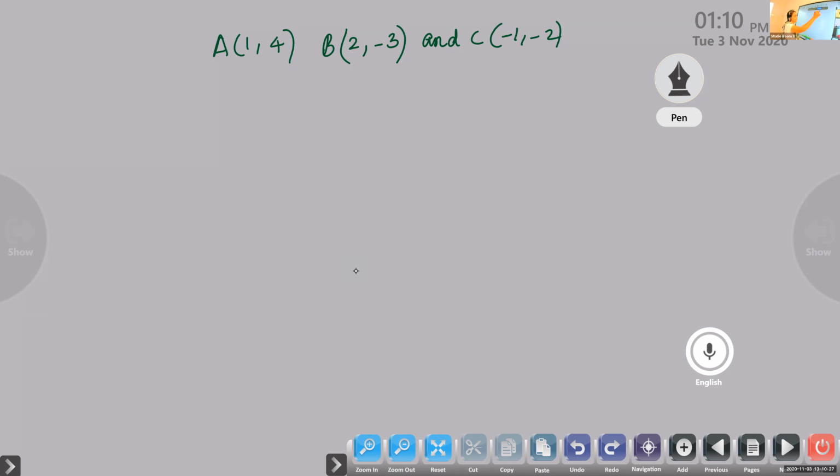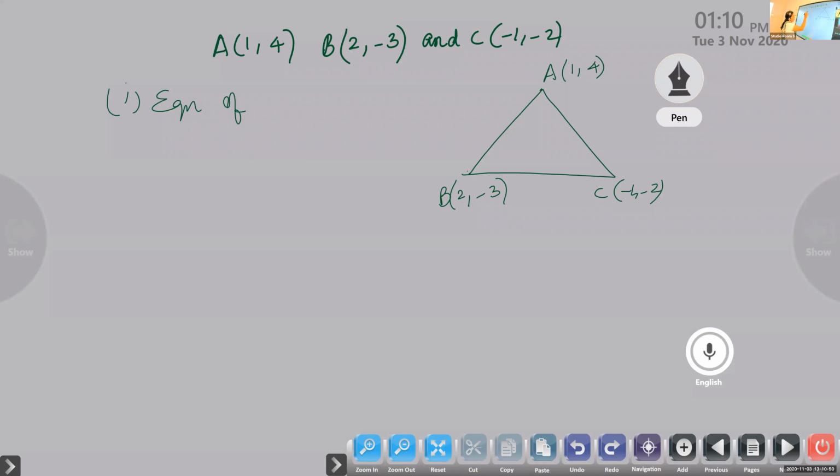What is given? We are given the vertices of the triangle. Capital A is (1, 4), the vertex B is (2, -3), and the vertex C is (-1, -2). The first thing is we have to find the equation of the median through A. So through A, we are going to draw the median.